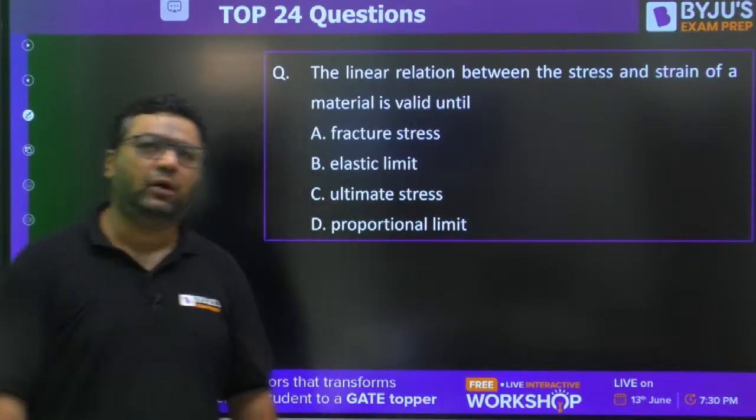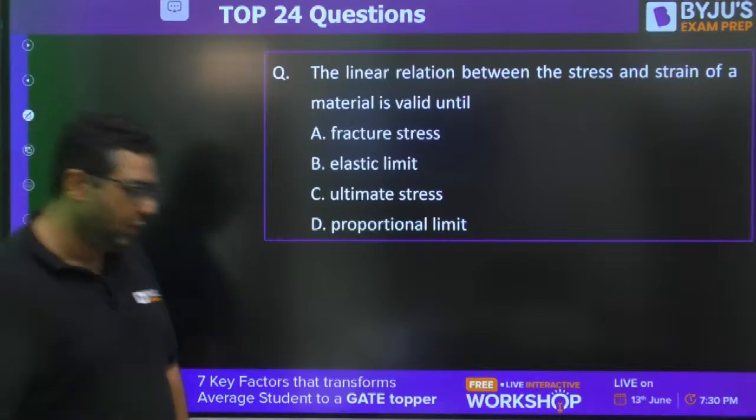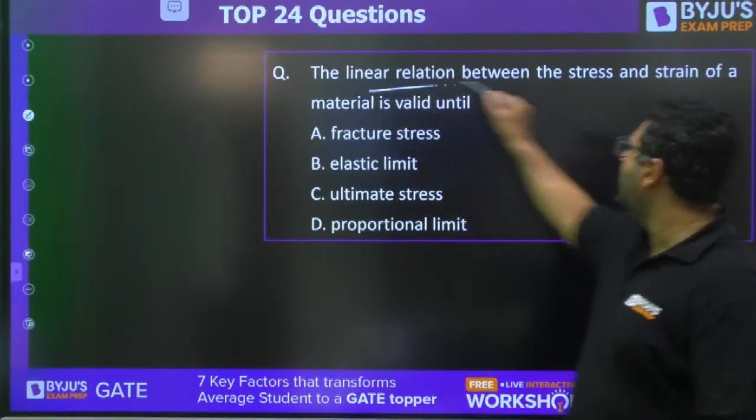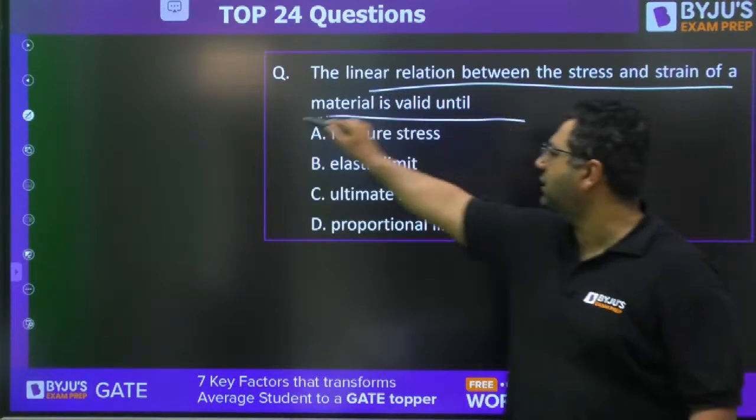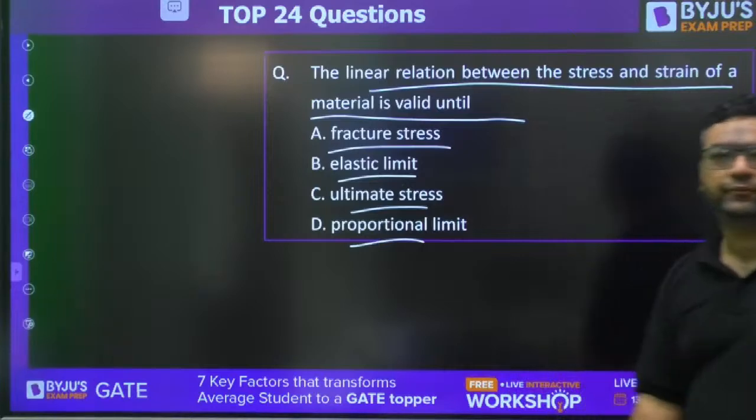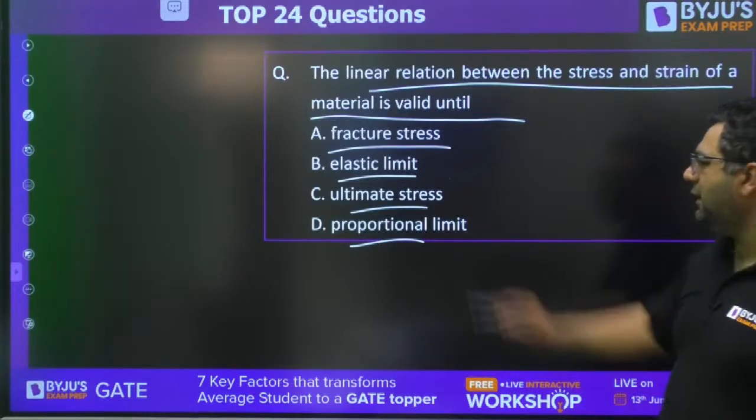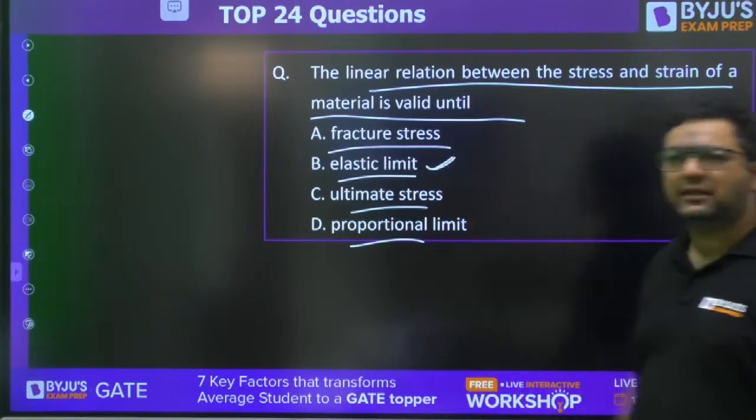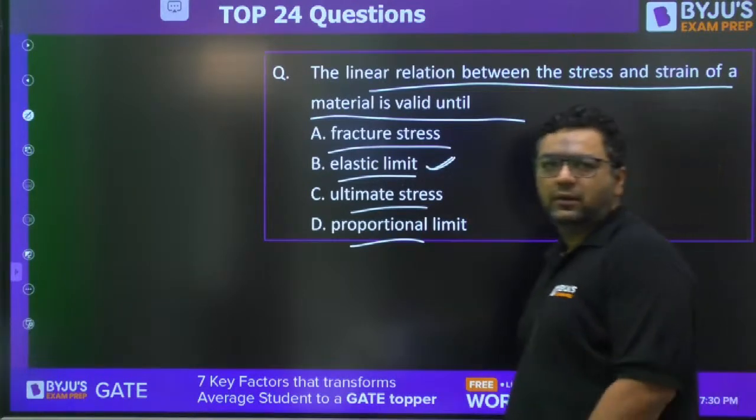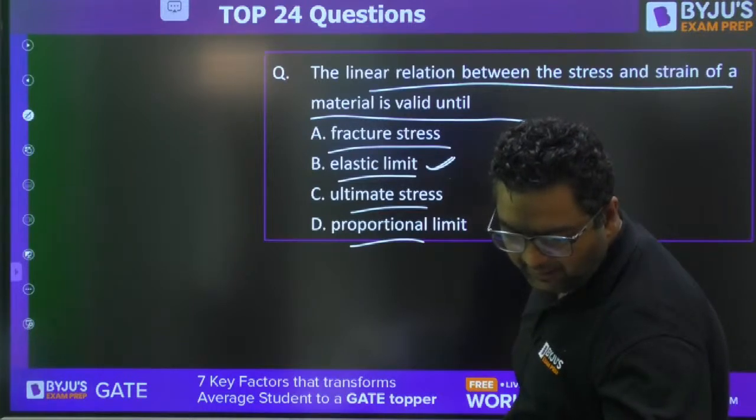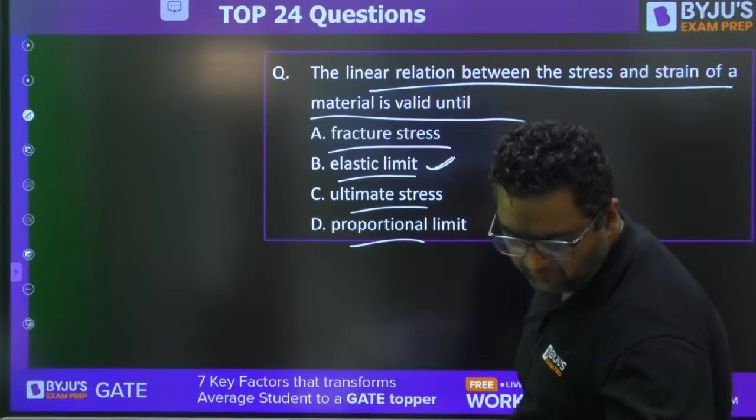Yes, Pejal, Anubhav, Sachin, Arun. This is an easy question. The linear relation between the stress and strain of a material is valid up to fracture, elastic, ultimate, proportion. Rakesh is saying B, elastic. What about others? Pejal is saying B, elastic. What about others? Yes, Lakshmi, are you there or not? Arun is saying D. What about others?